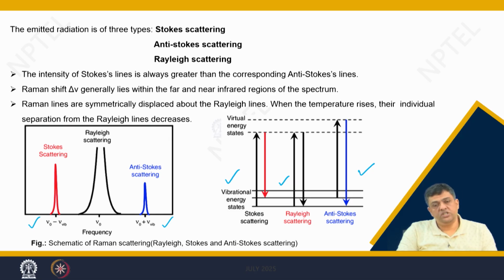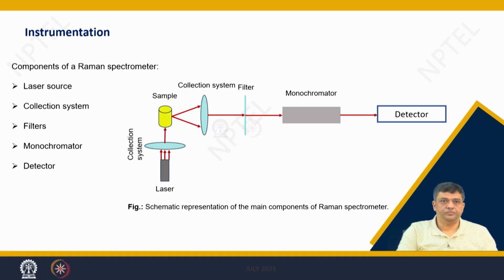So, from which energy level the excitation is taking place and to which energy level the de-excitation is taking place defines your Rayleigh, Stokes and anti-Stokes scattering.